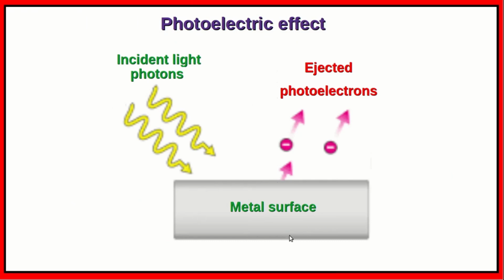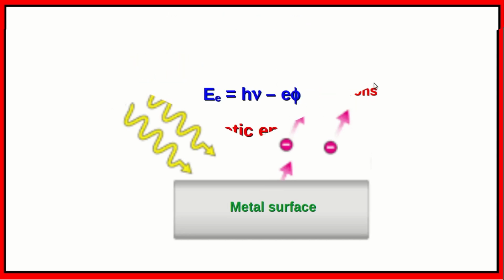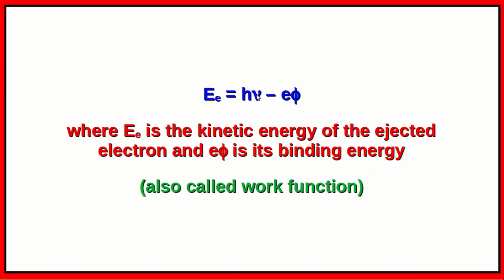We have a material and light is incident on the metal surface, and the interaction results in a transfer of energy from the incident light to the electrons in the medium, and the subsequent ejection of these electrons from the material. These ejected electrons are known as the photoelectrons. Einstein's equation reads E = h nu - E phi, where E is the kinetic energy of the ejected electron and E phi is the binding energy of that particular electron to the atom. This is also known as the work function.